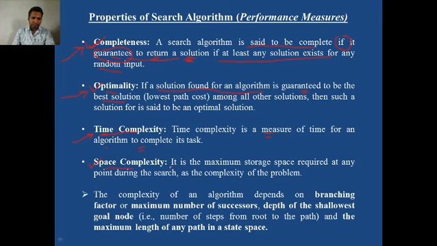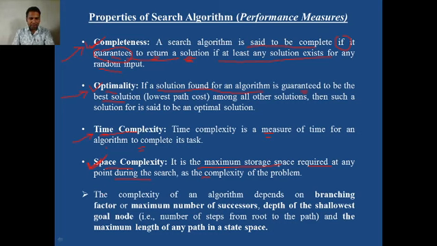If your algorithm follows the longest route towards the destination, then the memory requirement will be very high. That means our algorithm requires very large space, so the space complexity is very high. So what you understood is that it is the maximum storage space required at any point during the search. So these are the four parameters.